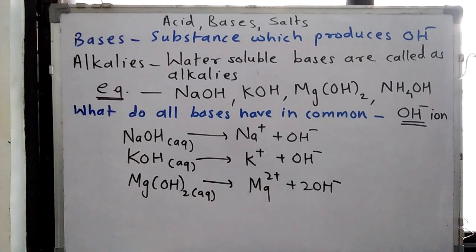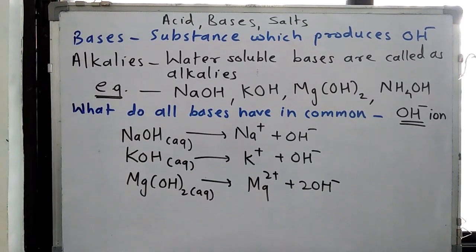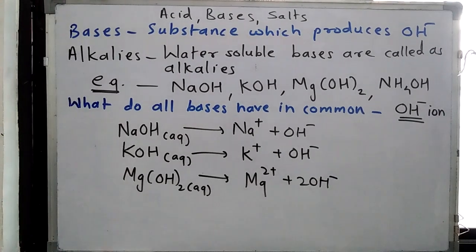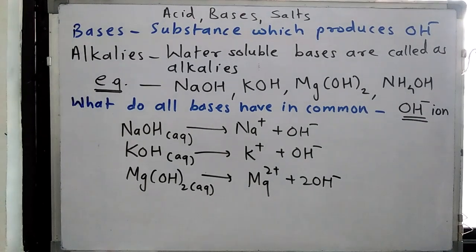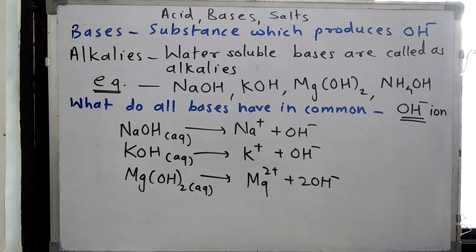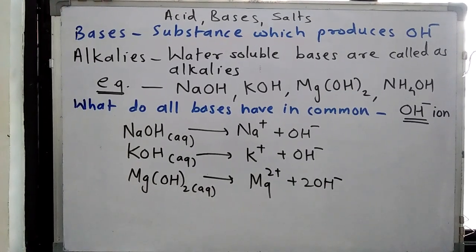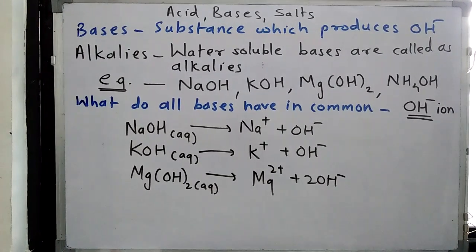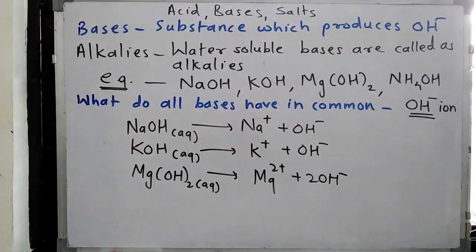Now what do all bases have in common? All bases have OH minus ion in common. So here we have given the first example, NaOH aqueous. Aqueous means when we add water to it, it will split, or get ionized, into Na plus, positively charged ion, cation, and OH minus, negatively charged anion. That is called the hydroxyl ion or hydroxide ion. Then KOH will split into K plus and OH minus ion. Mg(OH)2 will split into Mg2 plus, because we know the valency of magnesium is 2, and 2 times OH minus ion will form.